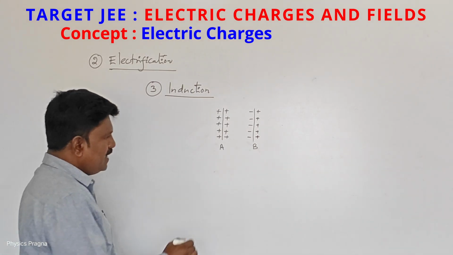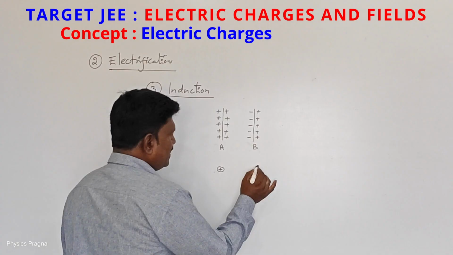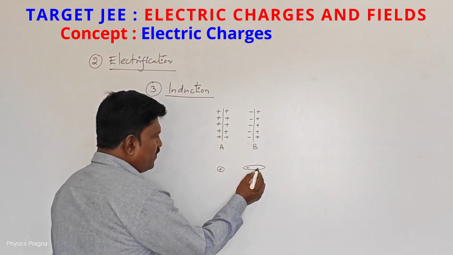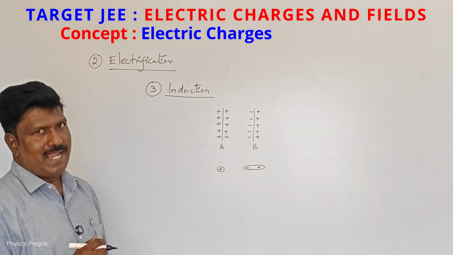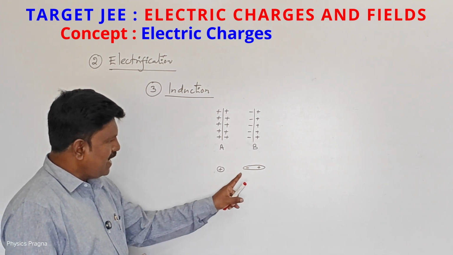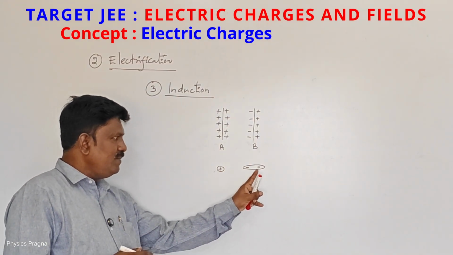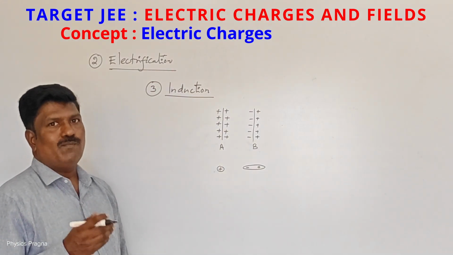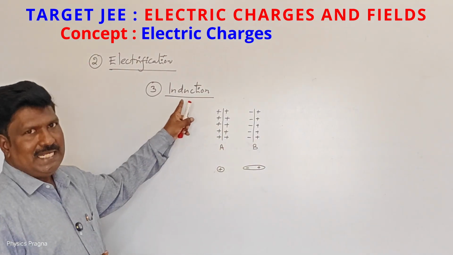Why? Because if we bring a positive charge near an uncharged body, the center of mass of the negative charge and positive charge separates in an atom. In an atom, positive charge is also there, negative charge is also there. So negative charges get attracted to the positive charge, so they come near, and positive charge will be repelled by this positive charge. It moves away. This is called the polarization of charges. So this polarization of charges takes place in induction.